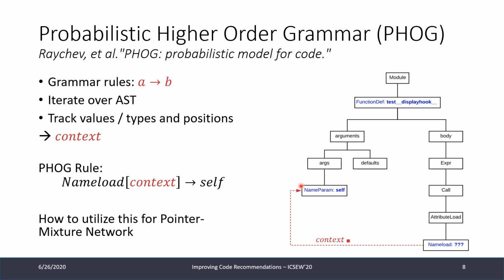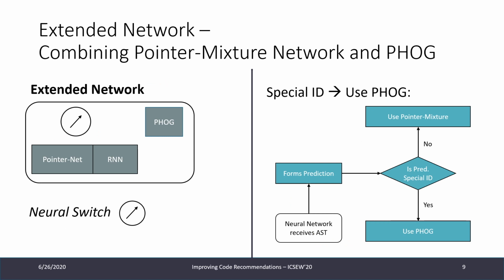And now we can use this grammar rule, A follows B, and form a higher order grammar rule. So we have this leaf node name load. We take our context and parameterize the rule with it, and then formulate a higher order rule, which then gives self as our final prediction. Okay, so now that we have this, how can we utilize it for the pointer mixture network?